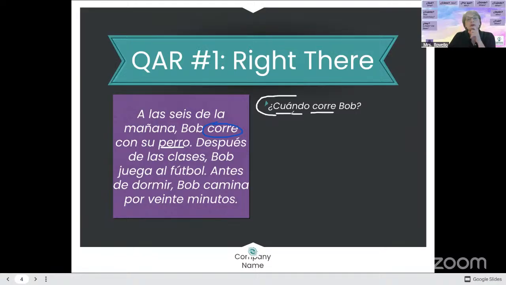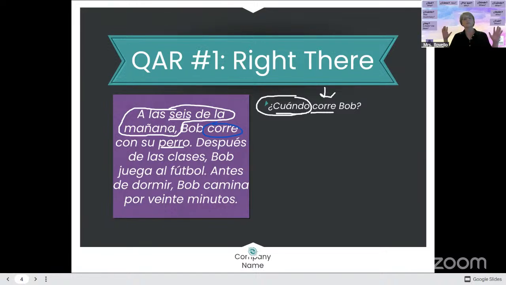Well, if our question is when, yes. Yes, but we don't even have to know what it's saying to us necessarily, right, you guys? If our question is when, and we recognize that 6 is a number. A las 6 de la mañana. So when does Bob do this action? Well, according to what I know, Bob does this action a las 6 de la mañana. Because I can recognize 6, and maybe I've heard the word mañana before, right?